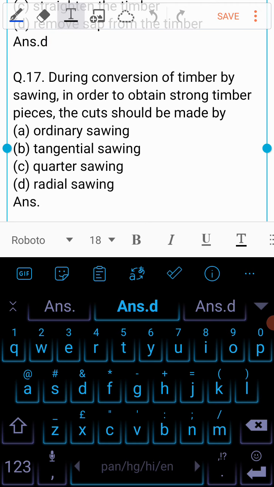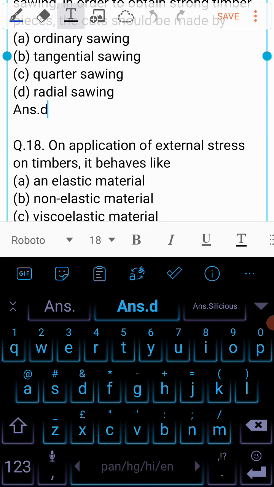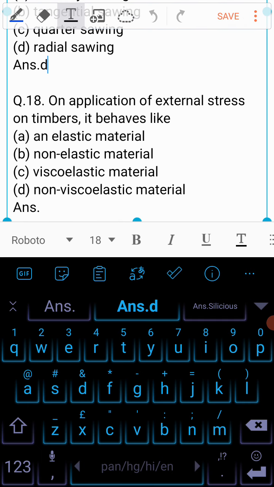Question number 17 is, during conversion of timber by sawing in order to obtain strong timber pieces, the cut should be made by A. Ordinary sawing, B. Tangential sawing, C. Quarter sawing, or is it D. Radial sawing? And the answer to this question is radial sawing. So to convert strong timber, the cut should be made by radial sawing.